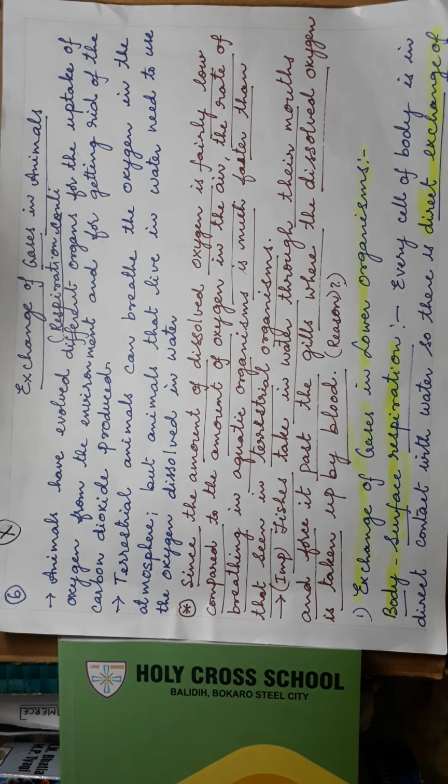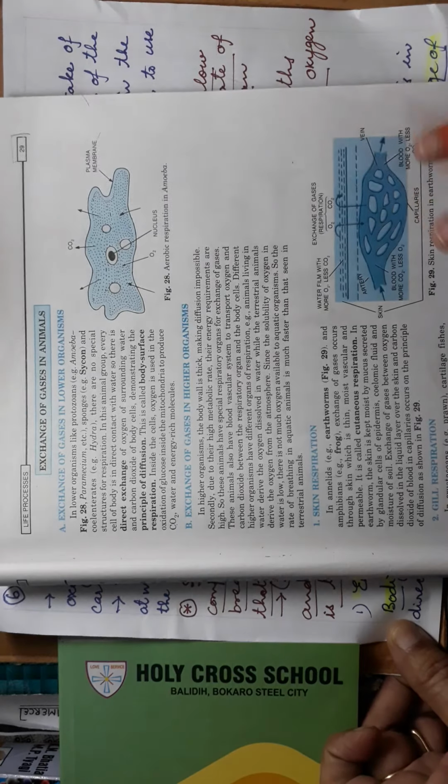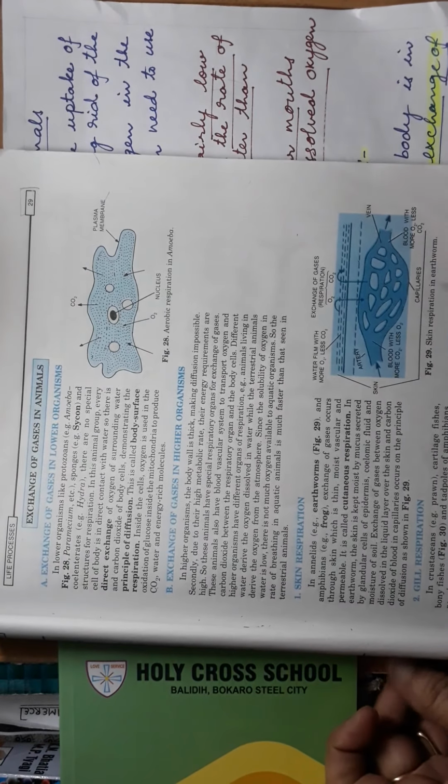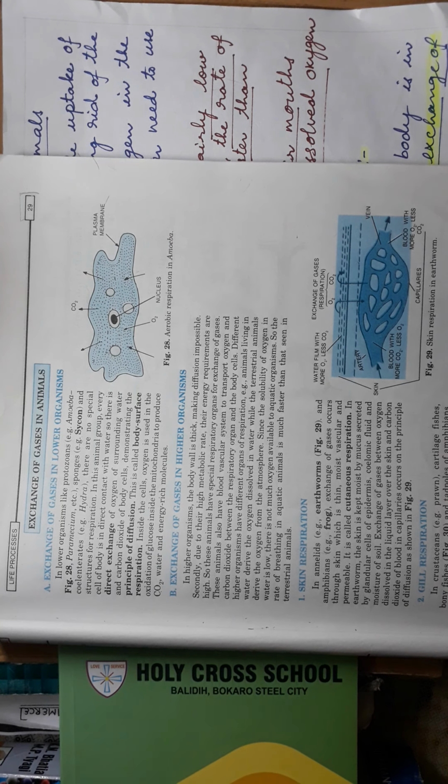So, exchange of gases in lower organisms. First we will see unicellular organisms: body surface respiration. Body surface respiration means the whole body is exposed. I'm just showing diagrams here and I'll give the explanation. I had given you the notes. So in lower organisms, the exchange of gases takes place through the body surface.